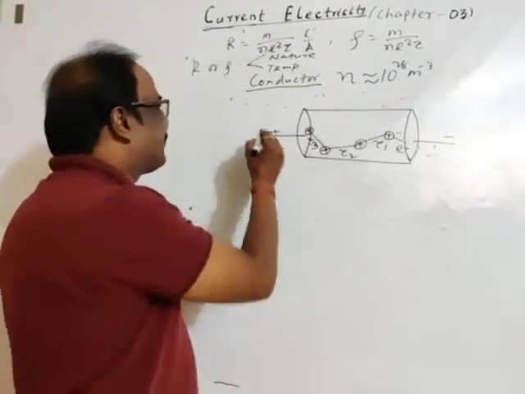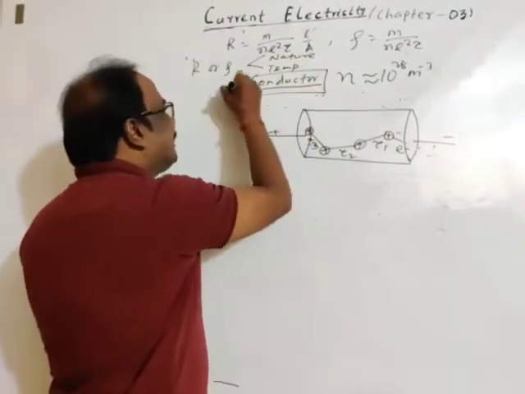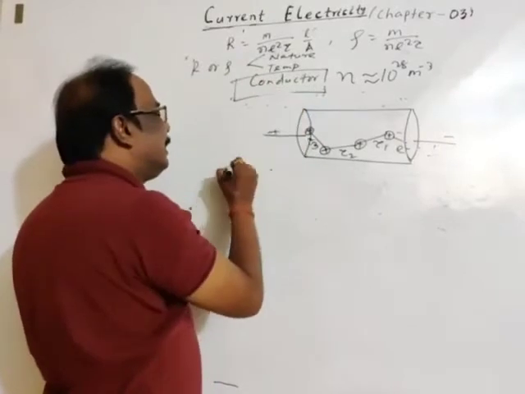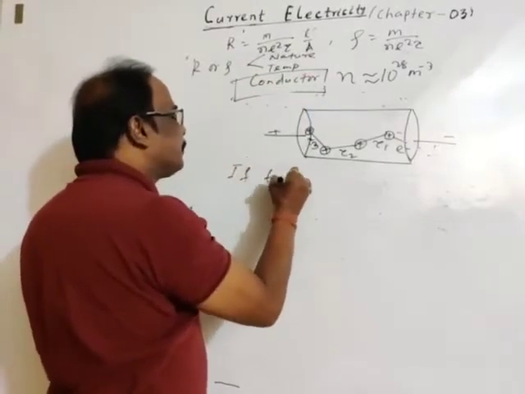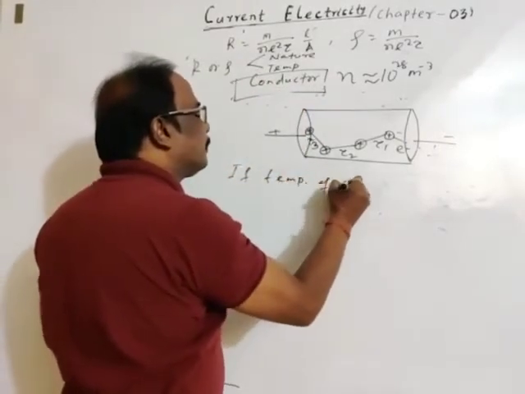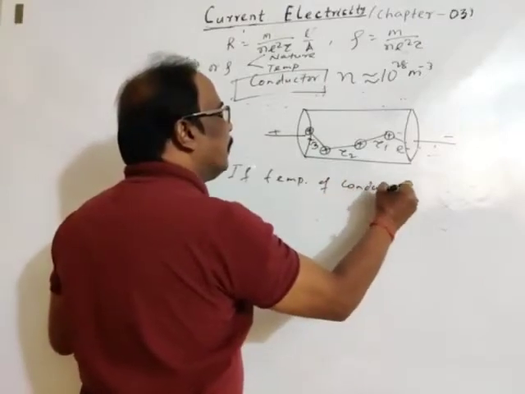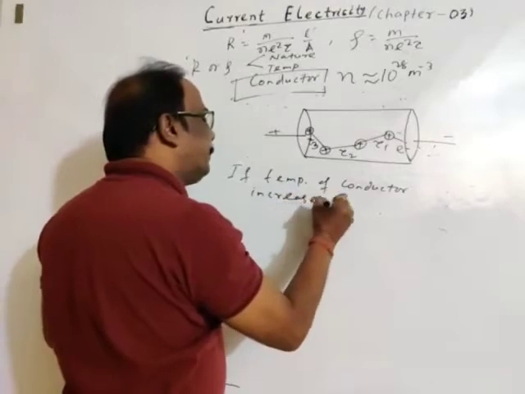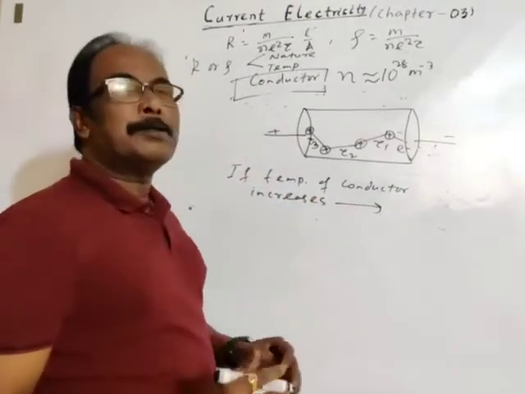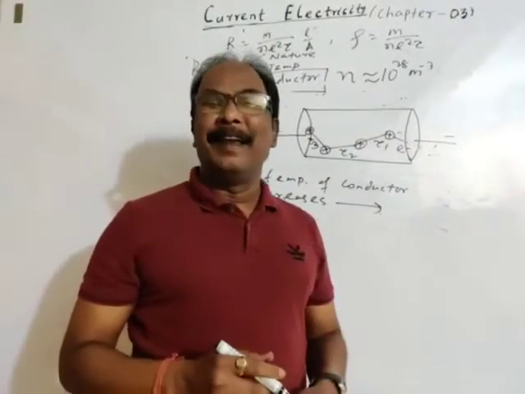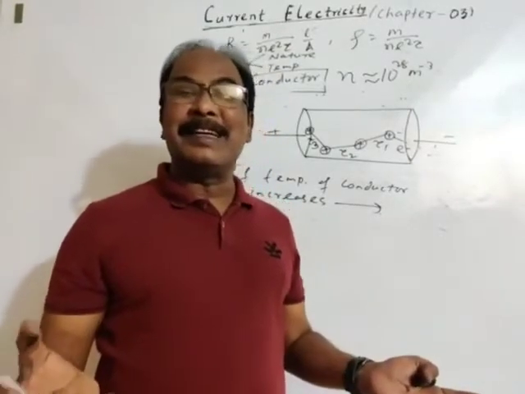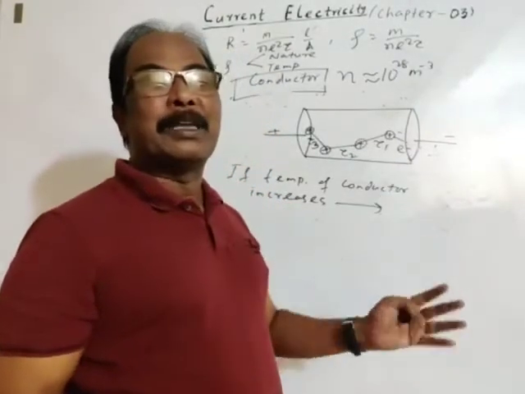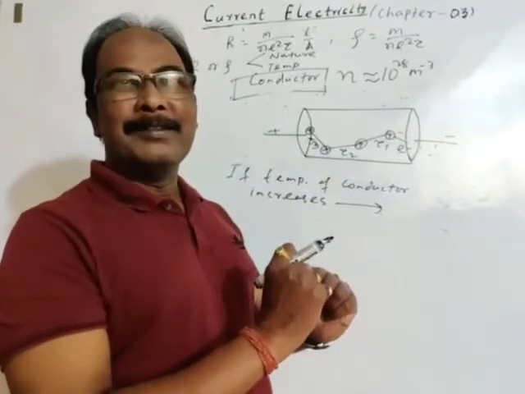If we are discussing a conductor, and the temperature of the conductor increases, what will happen? Temperature increases means the electrons gain thermal energy.